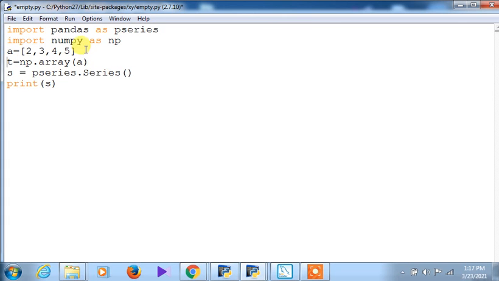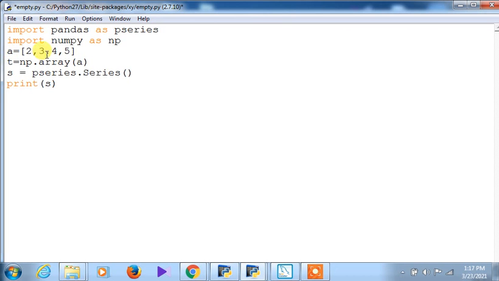Okay, I have taken a list. We have already said that a series can be created from an ndarray, from a scalar value, or from a dictionary. Here I have just taken a list, and this list contains some scalar values.